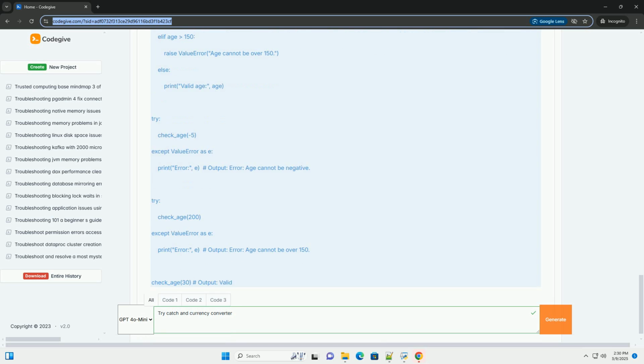This detailed tutorial provides a solid foundation for understanding error handling with try-except blocks and building a practical currency converter program. Remember to adapt the code to your specific needs and the requirements of the exchange rate API you choose. Good luck.